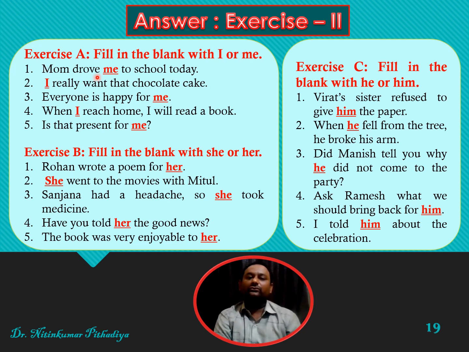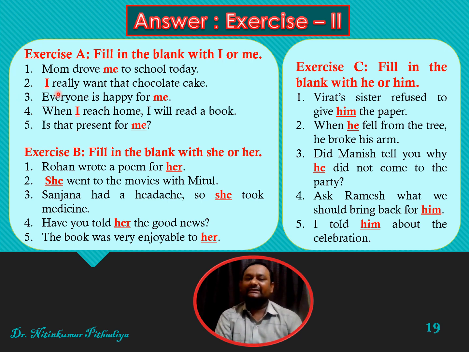Mom drove blank to school today. In this, we are to use either I or me. Friends, you can see this is the place of an object. So we are to use the objective pronoun there. So me is an objective pronoun, not I, because I is a subjective pronoun.